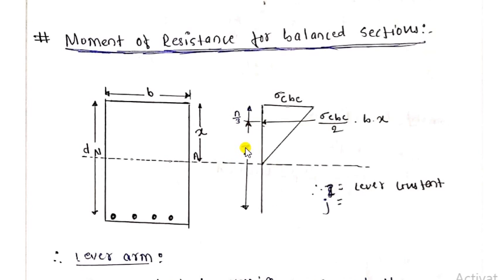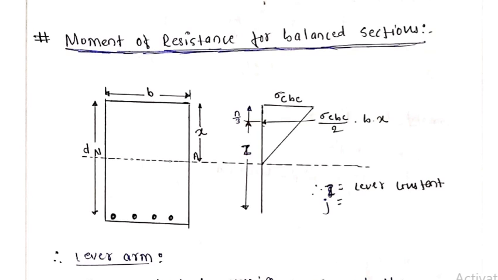Here z we can find as the total effective depth d minus this portion x by 3. We can also write it as n by 3, the notation depends upon you. So z is d minus x by 3.